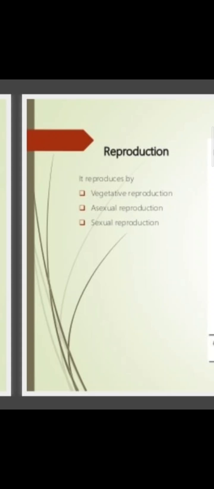Now we will take the first part, which is the vegetative reproduction. Before starting it, I will show you a diagram in which you are observing a hyphae. Nuclei are arranged in hyphae.